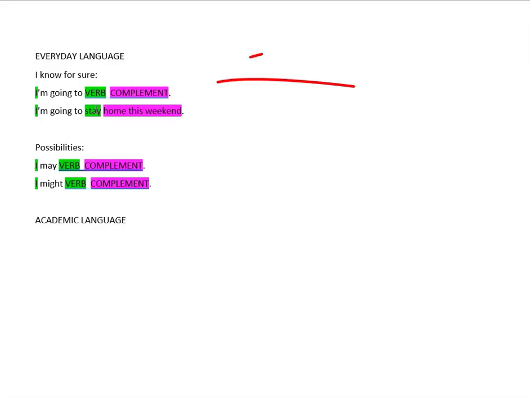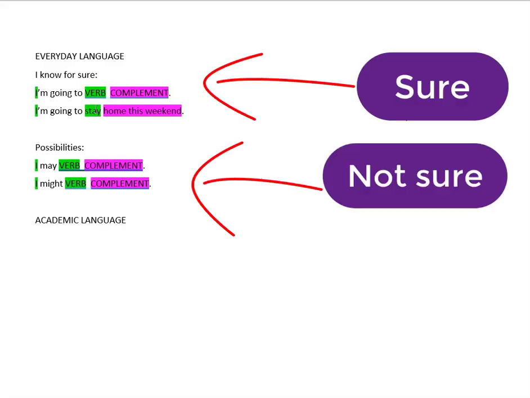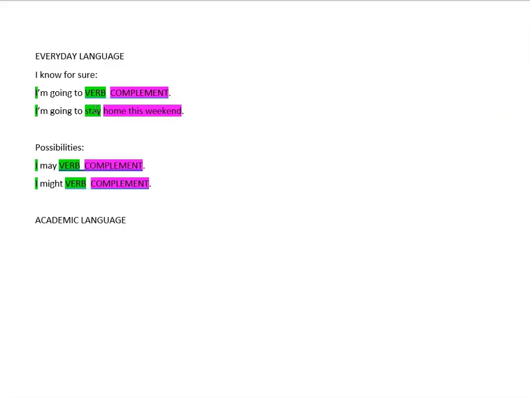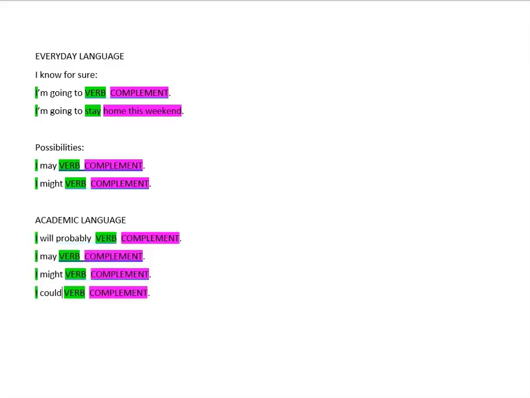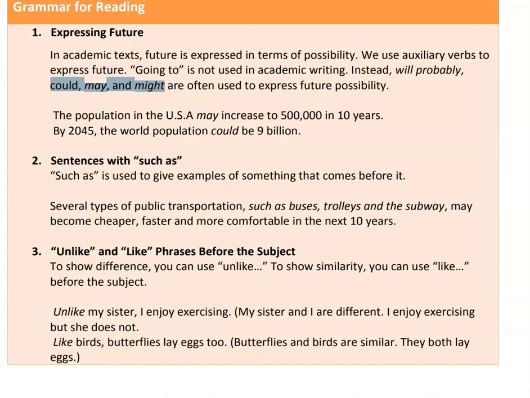My idea here is that of certainty or uncertainty. So now, academic language. Well, we use will probably, may, might, and could. So all possibilities. We don't know for sure. So we say that. Okay. Now, let's take a look again in the book. So, for example, the population in the United States may increase to 500,000 in 10 years. This is a possibility, but we never know, right? By 2045, the world population could be 9 billion. This is a possibility. It's a strong possibility, but we don't know for sure.